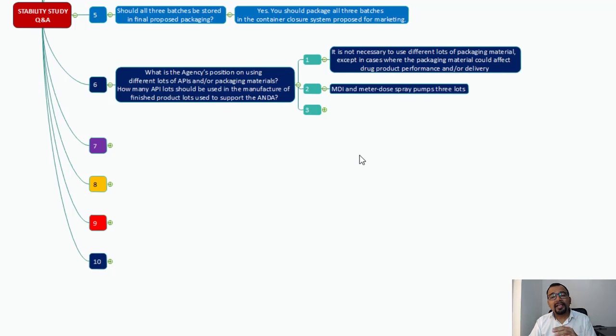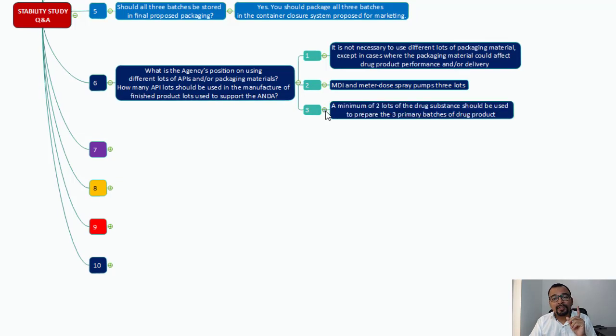Okay, so for MDIs and DPIs, those particular kinds of dosage forms, you need to use different lots of the API. Now when it comes to API lots, look here, a minimum of 2 lots of the drug substance should be used to prepare the 3 primary batches of the drug product. So you are expected to use a minimum of 2 different lots of the API to manufacture 3 primary batches.